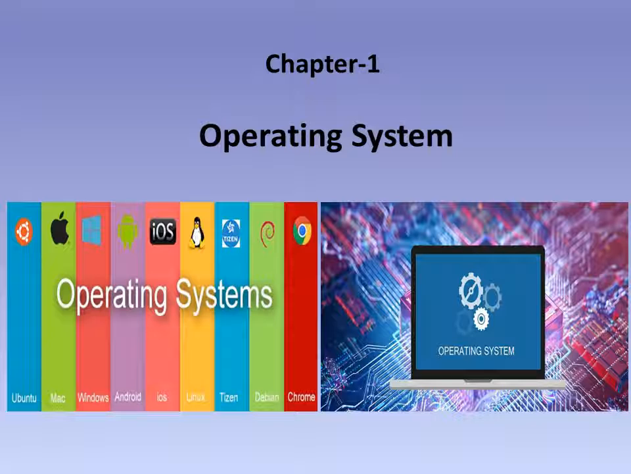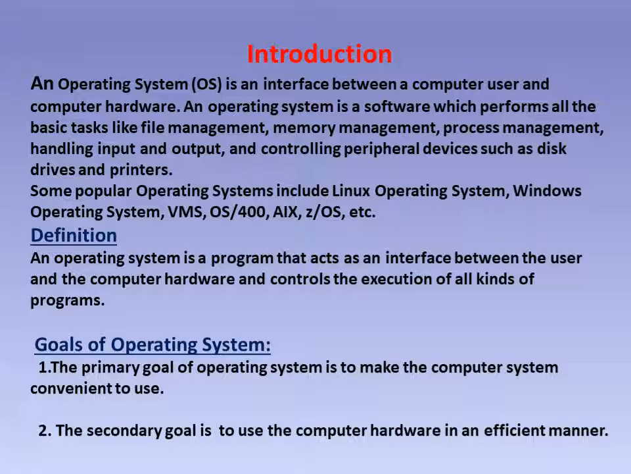Now in detail we can see what is an operating system. As I told, operating system is the interface between a computer user and computer hardware. Now we know that the language of the computer is a machine level language, which consists of two symbols, that is 0 and 1. And what is the language of the user? The user's language is mostly English.